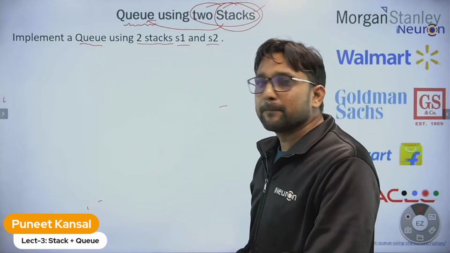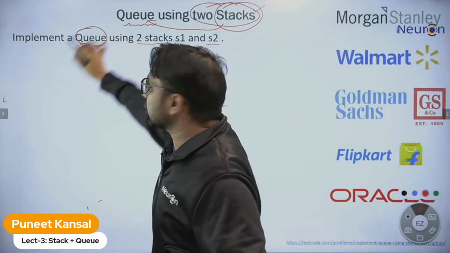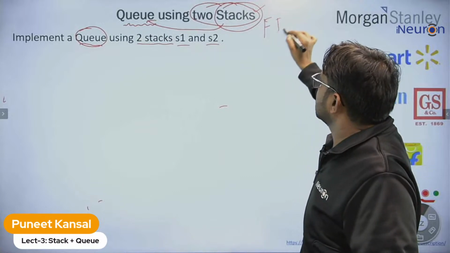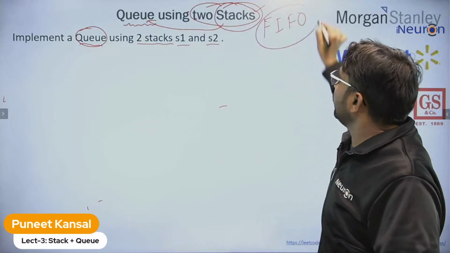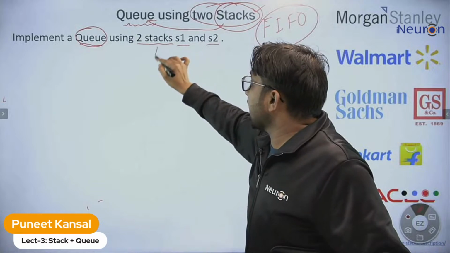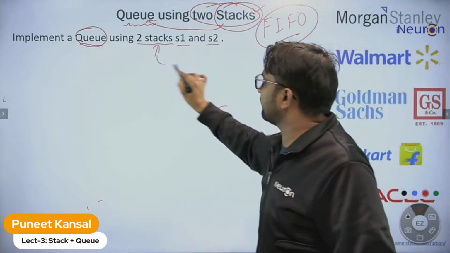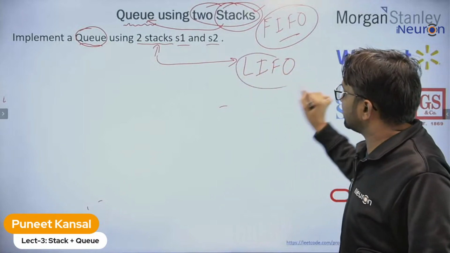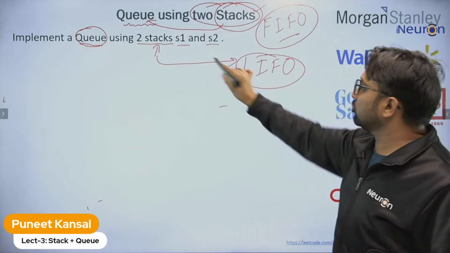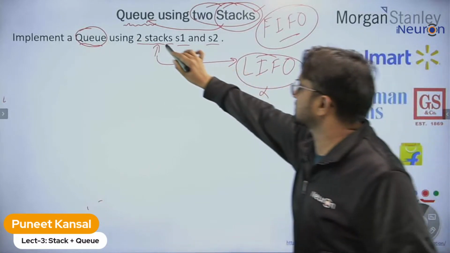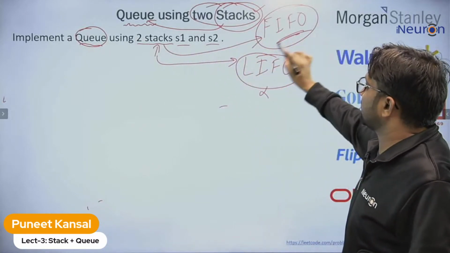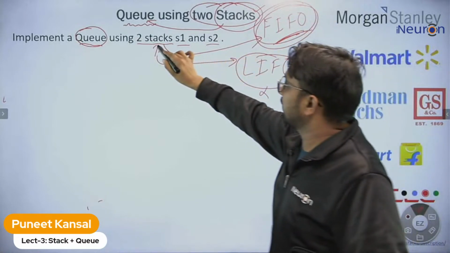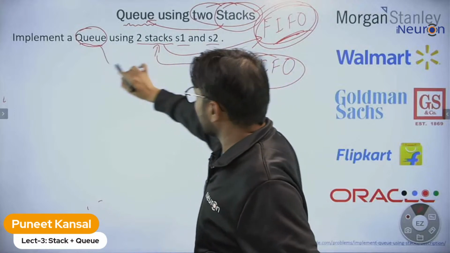Any idea? Building the queue means building this functionality: first in, first out. Stack behaves like last in, first out. But you are asking the stack to behave like first in, first out. If the stack is behaving like this, then you can say that you have implemented queue from the stack.